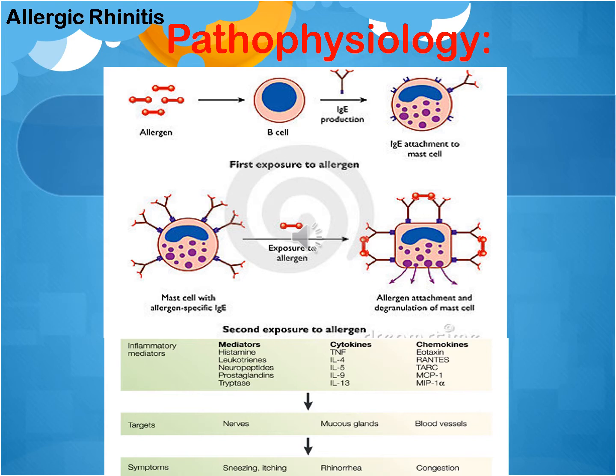Regarding the pathophysiology of allergic rhinitis, we have two phases of exposure: first exposure and re-exposure, or second exposure. During the first exposure, the allergen has to be introduced into the serum, into the blood, to the B lymphocyte, to produce a specific clone of B lymphocyte which produces specific immunoglobulin E for the specific antigen. So each antigen has its specific immunoglobulin E antibody. This immunoglobulin E antibody will be attached to the surface of the mast cell.